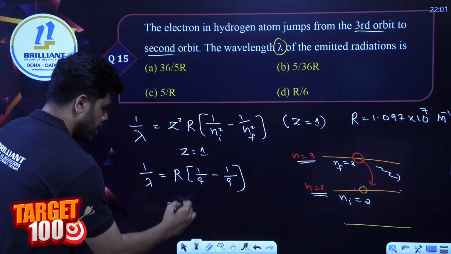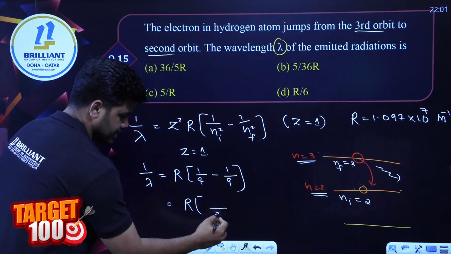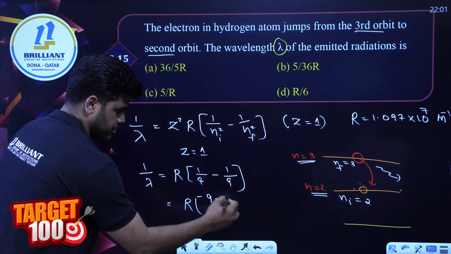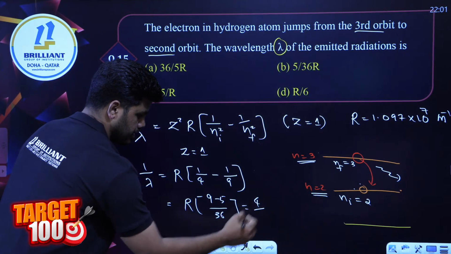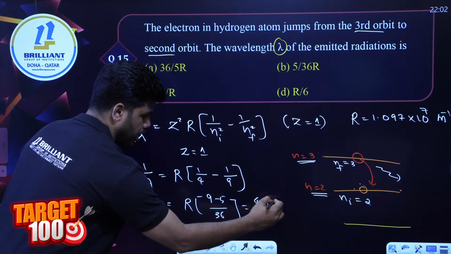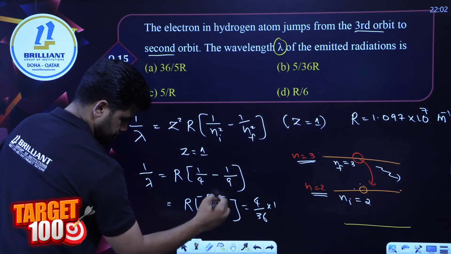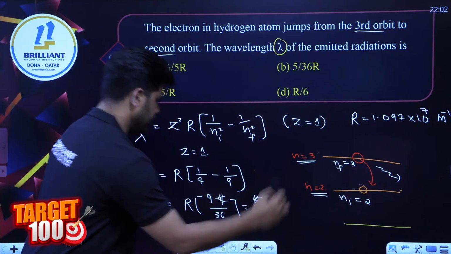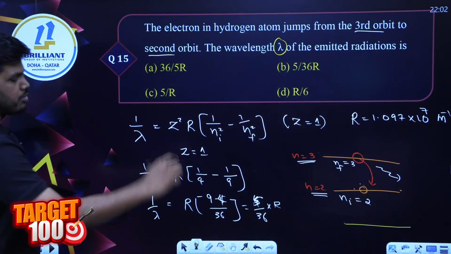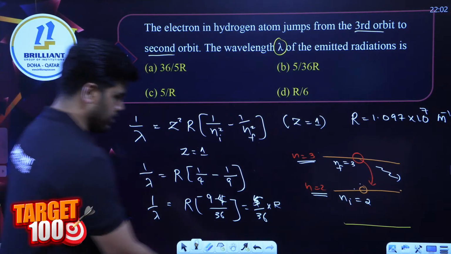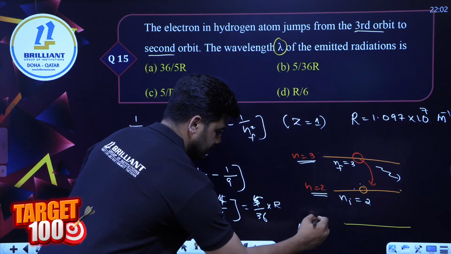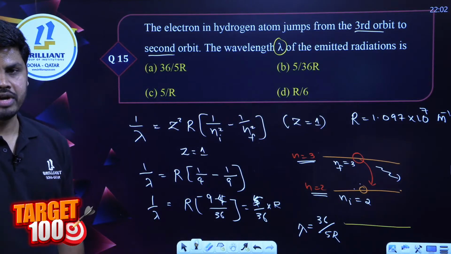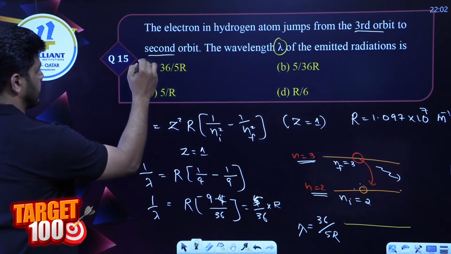So we can simplify now. R into, we will take 36 as the LCM. So we have to multiply with 9 here, and 4 there. 9 minus 4, so this is going to be 5, right? 5 by 36 into R. Fine. That is 1 by lambda. In the LHS we have 1 by lambda only. So what will be lambda? Lambda will be the reciprocal of this. Lambda is going to be 36 divided by 5R. 36 divided by 5R is the option A. Right.